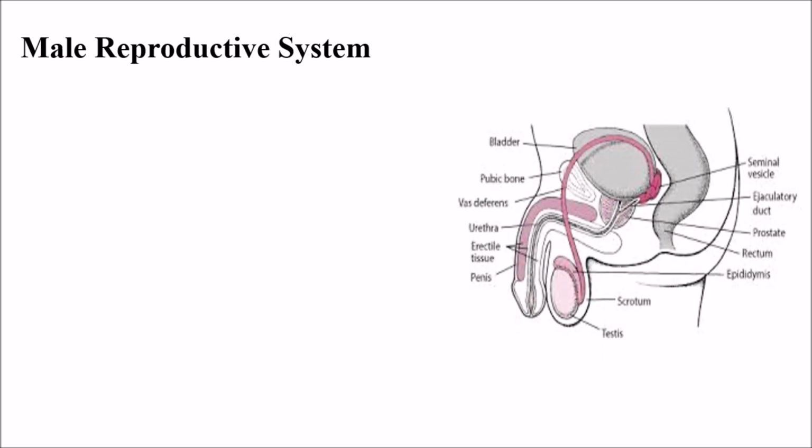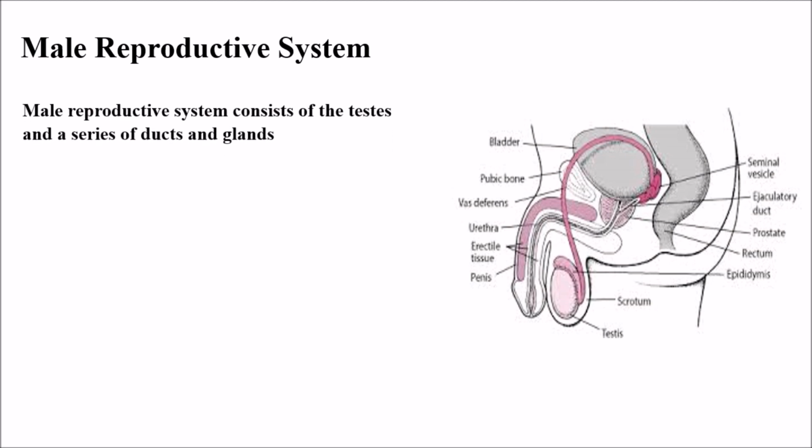I tried to give the best diagrams which are available on Google, so it will be useful for you all to understand the concept very easily. The male reproductive system consists of testes and a series of ducts and glands, which are responsible for the production of secondary sexual hormones or characters, as well as the reproductive part.